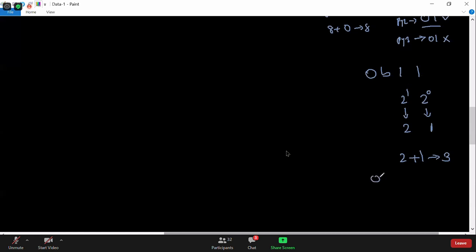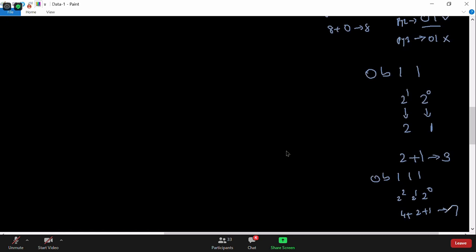If I take another example, 0b111, then it is 2 power 0, 2 power 1, 2 power 2. So 2 power 0 is 1, 2 power 1 is 2 and 2 power 2 is 4. So it is 4 into 1 plus 2 into 1 plus 1. So 4 plus 2 plus 1 will give you 7. Shikawat, you got it now? Like how we are getting 0b11 as 3 and 0b111 as 7.